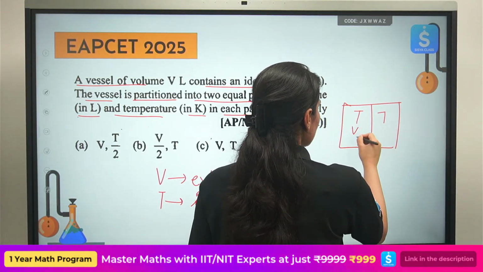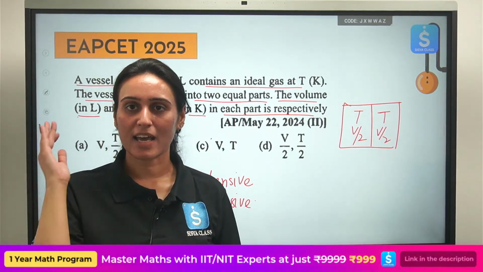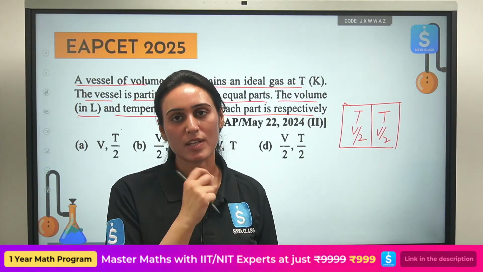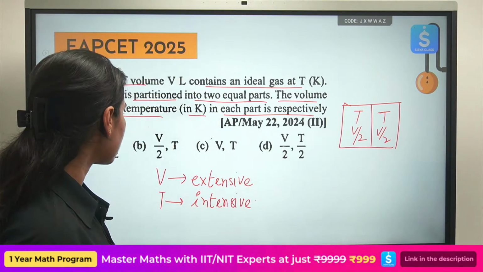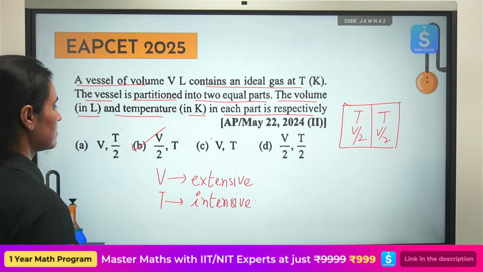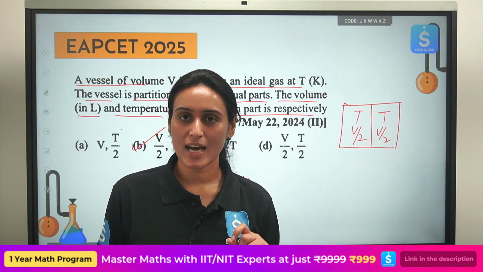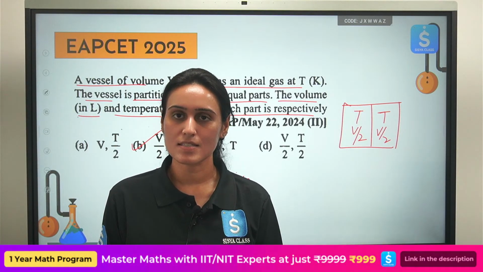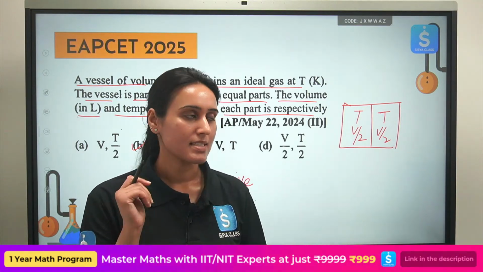But the volume is halved, right? Total volume V, I have divided it into 2 parts. So for the first part, volume V by 2. For the second part, volume V by 2. Okay. So your correct answer here will be this. Do we have to solve this question? No. Do we have to understand the concept of extensive and intensive property? Yes. And that is how you solve the questions. Okay. See the next one.